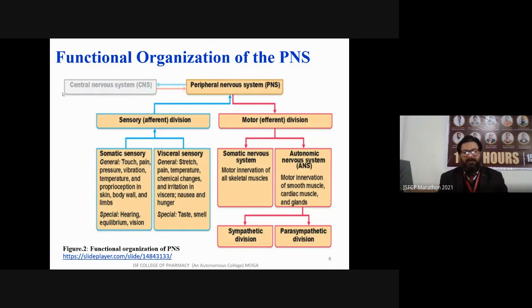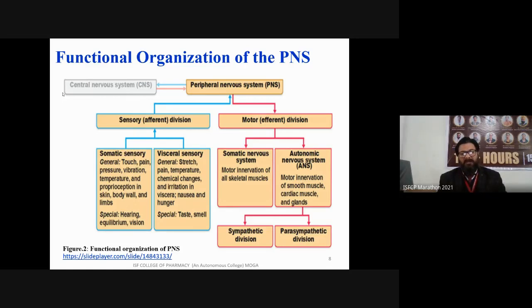So we already studied and discussed that the central nervous system is taking supply from the peripheral nervous system, and the peripheral nervous system can be divided into different divisions like sensory and motor. In sensory, it is collecting the information in the form of somatic sensory and visceral sensory. What are somatic sensory informations?